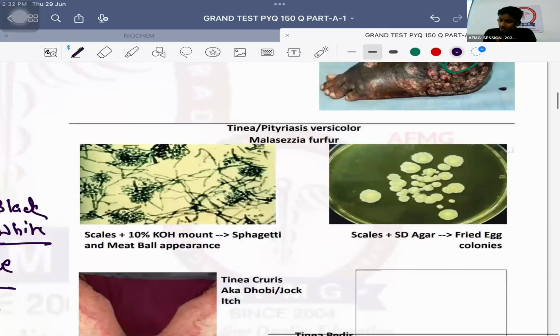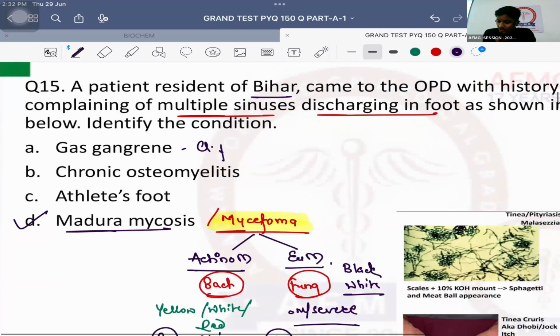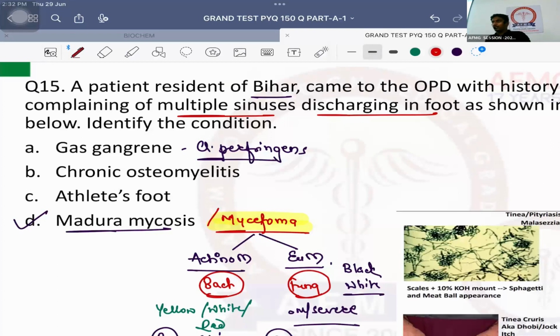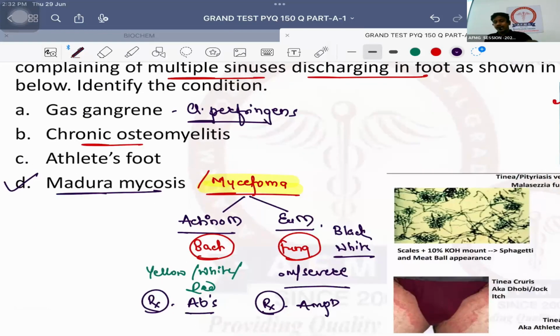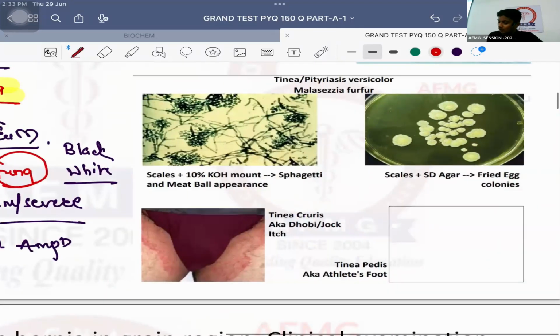Gas gangrene is caused by which organism, anybody? Clostridium perfringens. And the treatment of choice for gas gangrene is also amputation itself. That we have discussed already in surgery itself. Okay, chronic osteomyelitis usually. What is the common cause? Staph aureus. Very good. And athlete's foot is also known as tinea pedis usually. And tinea pedis, okay? So it is also known as athlete's foot.